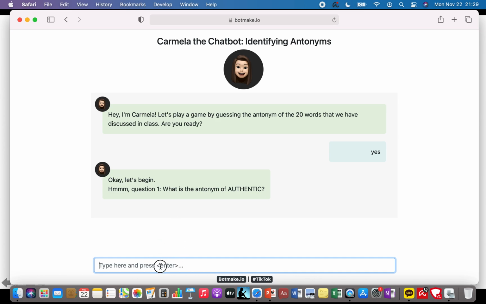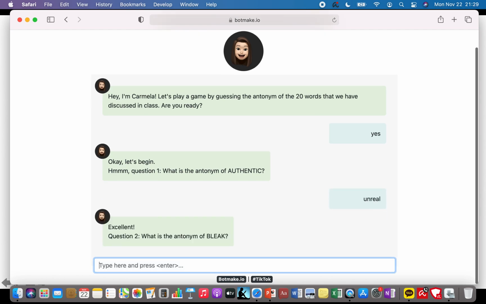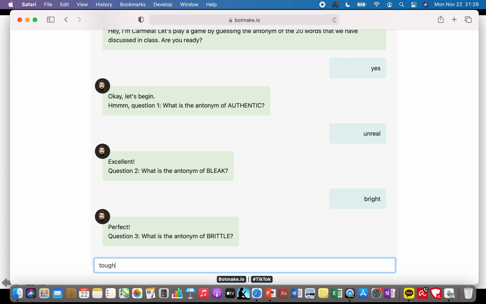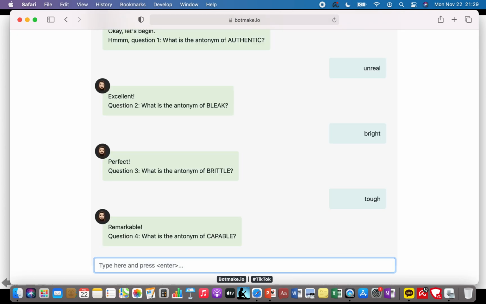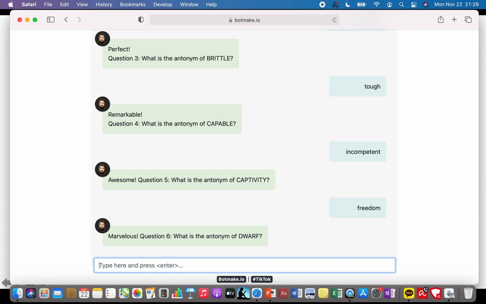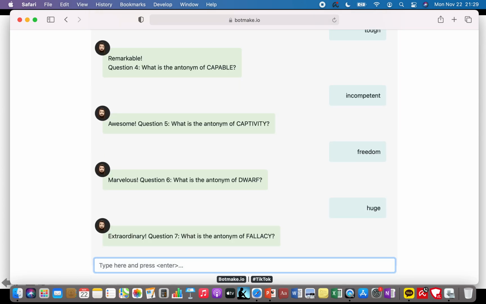So antonym of authentic, we have unreal. We have bleak, bright, brittle, tough, capable, incompetent. Captivity, antonym, freedom. Dwarf, giant or huge. Fallacy is veracity.